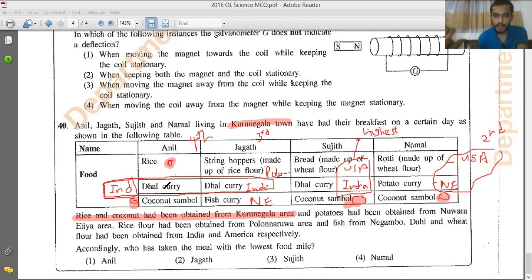See, rice and coconut sambal. Coconut is obtained from the Kurunegala area. So the food mile is very, very low for Anil compared to Jagat, because Jagat is obtaining from Polonnaruwa and Nuwara Eliya also. So accordingly, the lowest food mile will be Anil's.